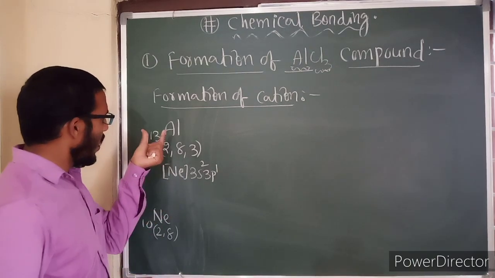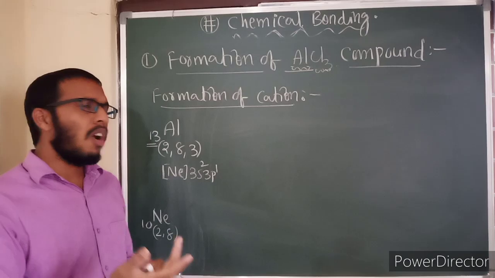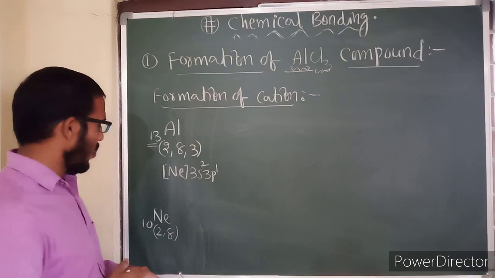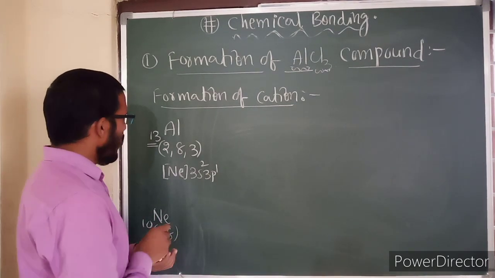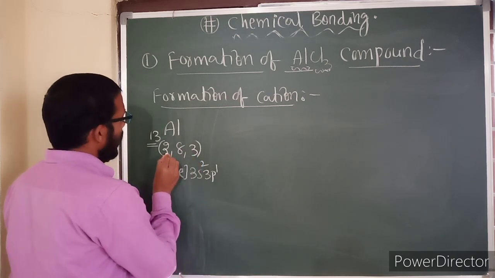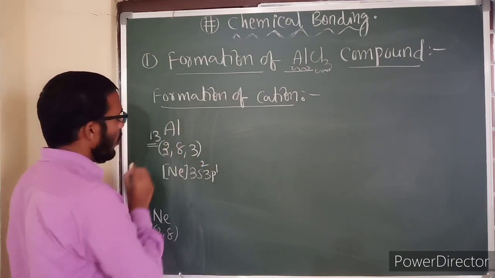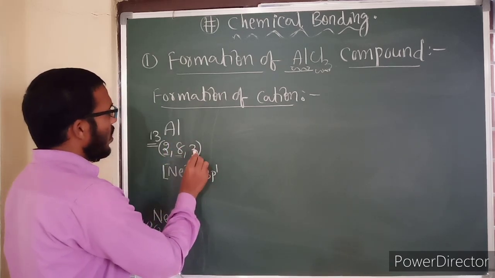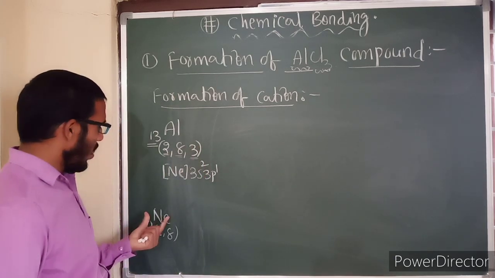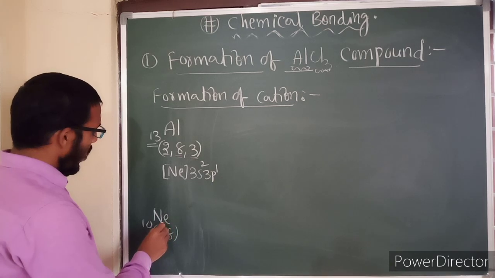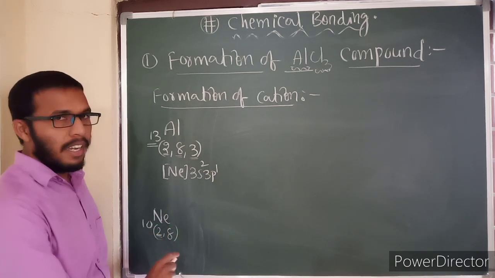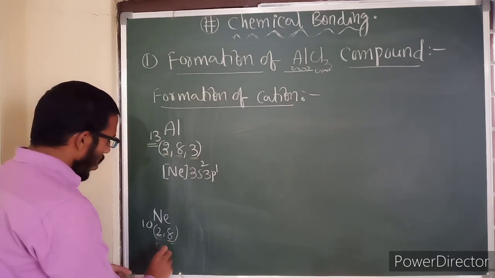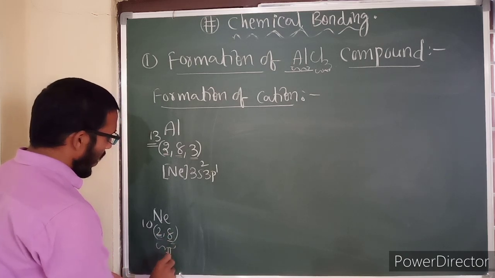Now each and every metal tries to lose electrons to get nearest to a noble gas electronic configuration. In its valence shell, how many electrons are here? Aluminum has 2 electrons in its first shell, 8 electrons in its second shell, and 3 electrons in its third shell. Similarly, the noble gas neon has 2 electrons in its first shell and 8 electrons in its second shell. The total number of electrons is 2 plus 8, 10 electrons.